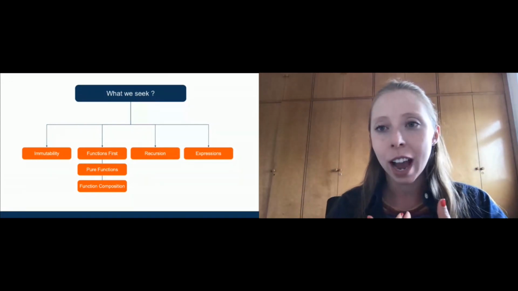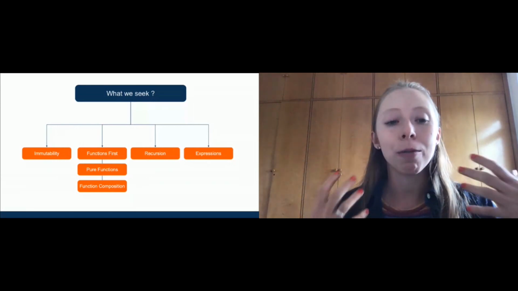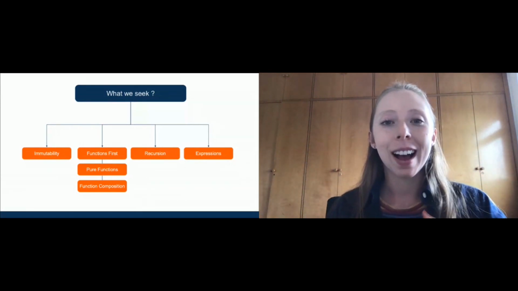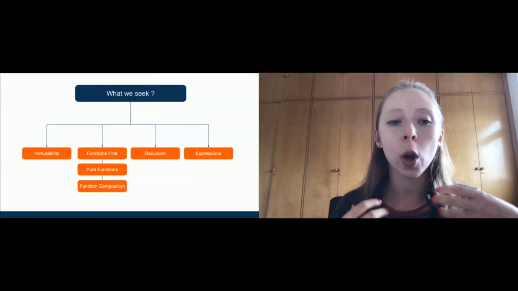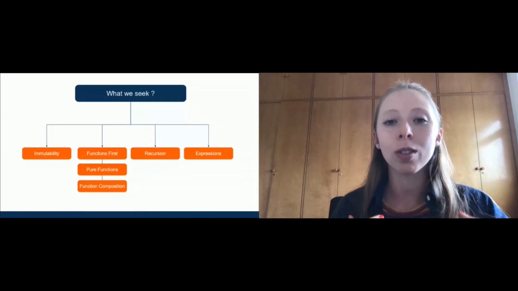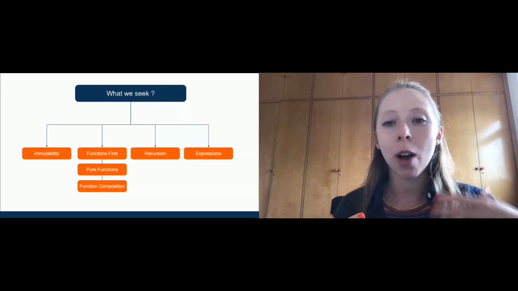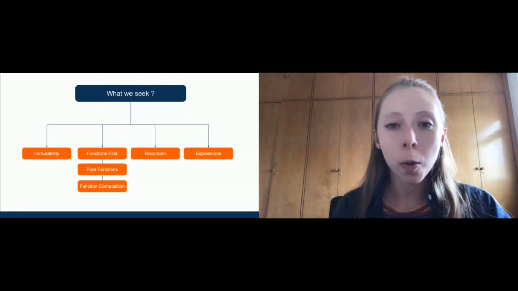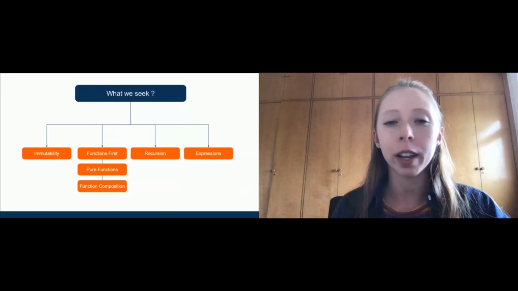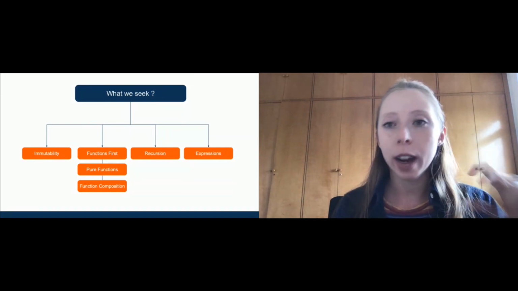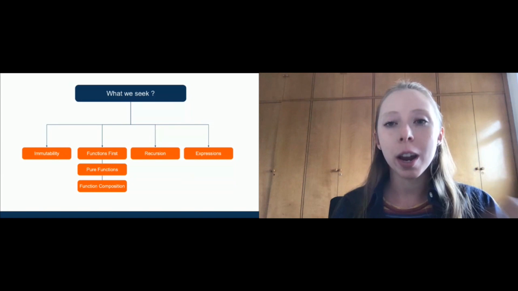Not only that, but as the name states, functional programming, we want to have our code based on functions. So we want to have functions first. We need to start thinking about functions that can help us and that are much easier to test. We want small and direct functions that we are able to test.